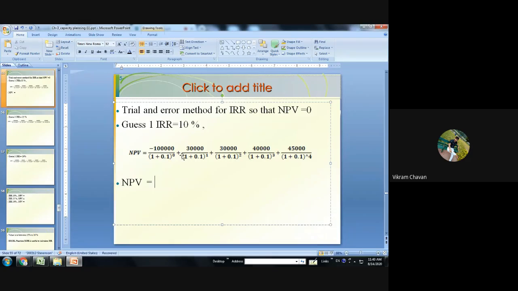So investment plus FV1 divided by 1 plus 0.1 raised to 1. In this manner also, you can modify this formula. According to your understanding and suitability, you can change that, no problem. Everybody do the calculation and mention your answer in the chat box.